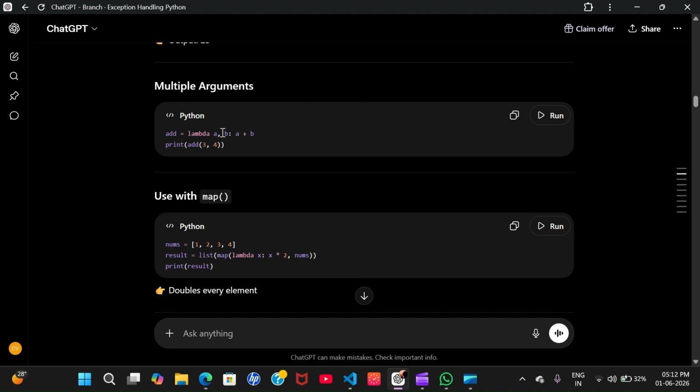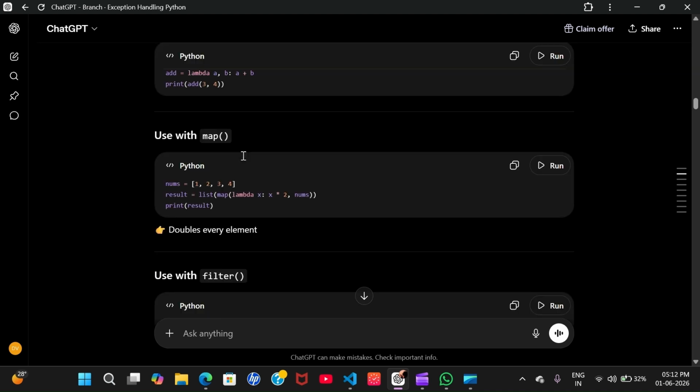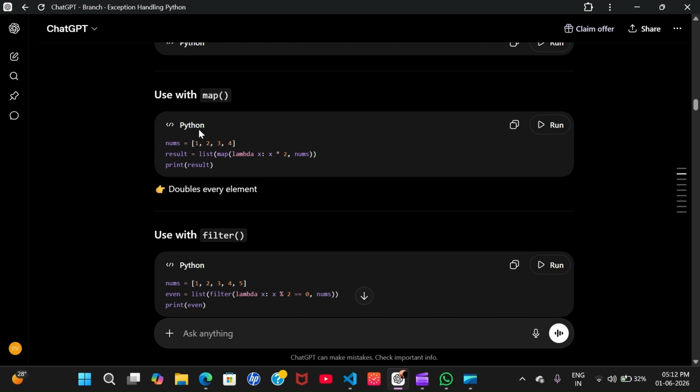You can take multiple arguments as well. And here we are using map. So what is going on here? We have a list, and we are iterating over nums, and the function multiplies each digit, doubling every element. Mapping means it will go one by one, and list will convert the result into a list, and when we print the result, we get our result.